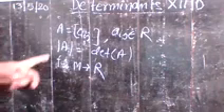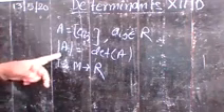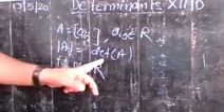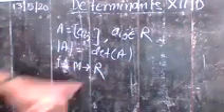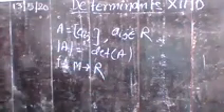Denoted by, yes, write in this way. This one, determinant of A, or determinant of A, and that is the representation.